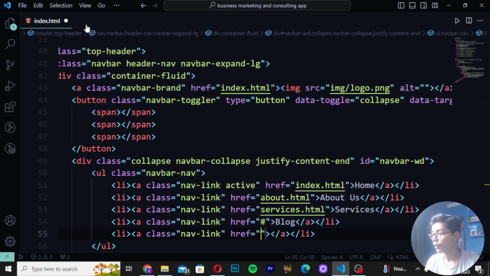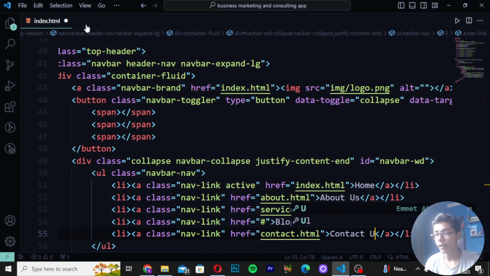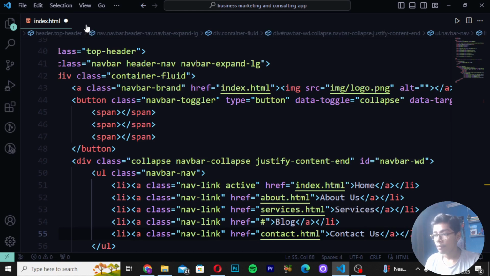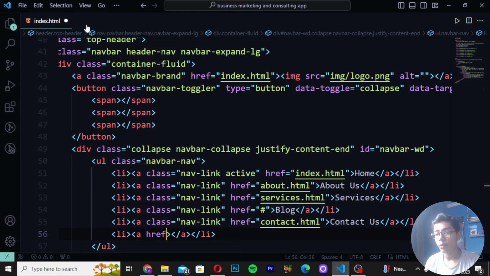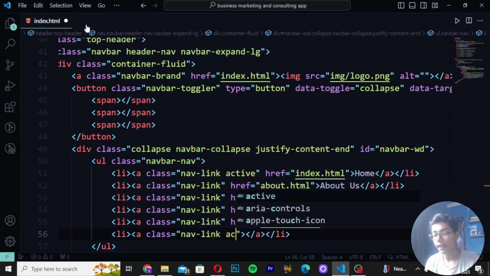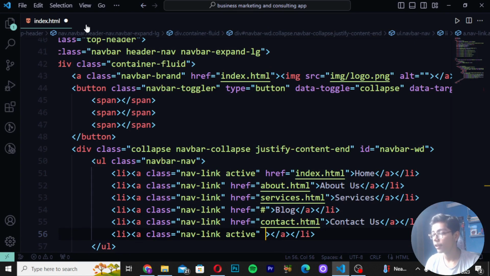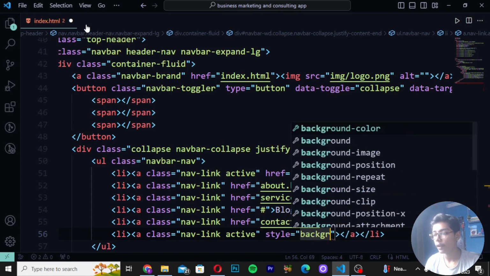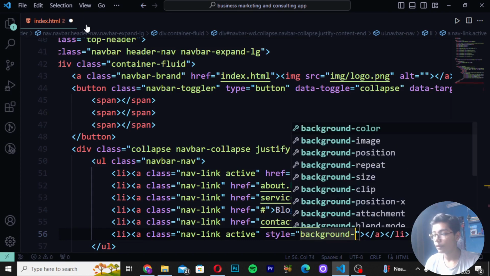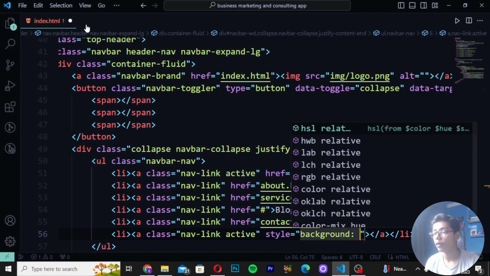Then write here href again and create contact file, and then you have to write here contact us. Then li tag and remove href again, class as navlink. And here I will also be writing active, like at the top we have written style equal to background image, or you can also write background directly.